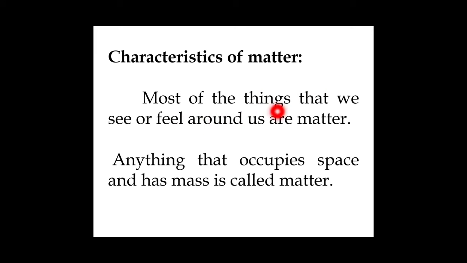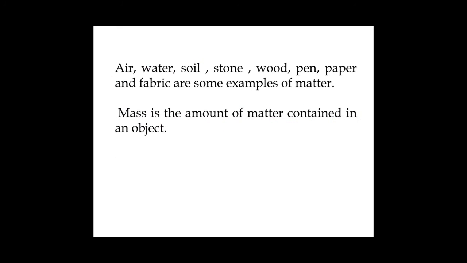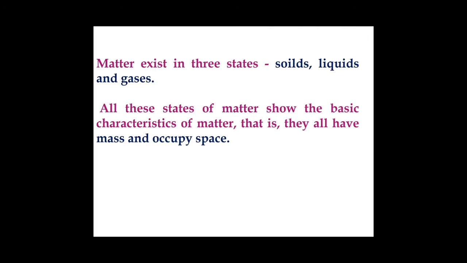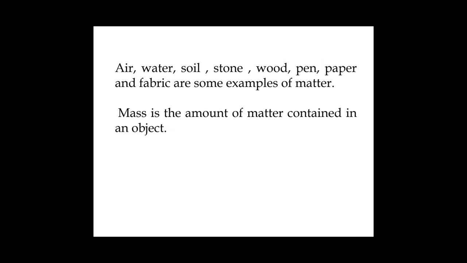Characteristics of matter. Most of the things that we see or feel around us are matter. Anything that occupies space and has mass is called matter. Matter exists in three states: solids, liquids, and gases. All these states of matter show the basic characteristics of matter, that is, they all have mass and occupy space.